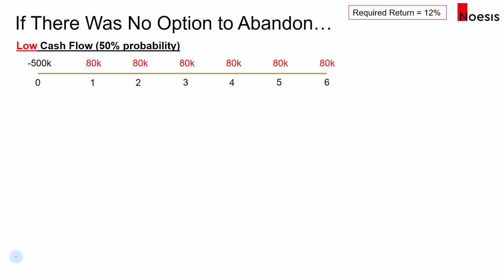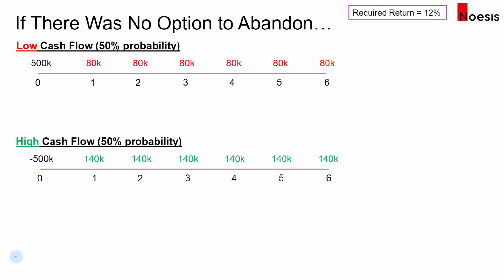Now, if there is no option to abandon, of course, we'll consider that there are 2 scenarios here. There is a 50% probability that the cash flow is low, so we'll have a series of $80,000 of annual after-tax operating cash flow for the 6 years. And then there is another 50% probability where the cash flow is high, so the annual cash flow is $140,000. Now we will compute the NPV for these 2 scenarios where the cash flow is low and when the cash flow is high. And then after that, we will take the average, or the expected NPV, using the probability of 50% given in this example.